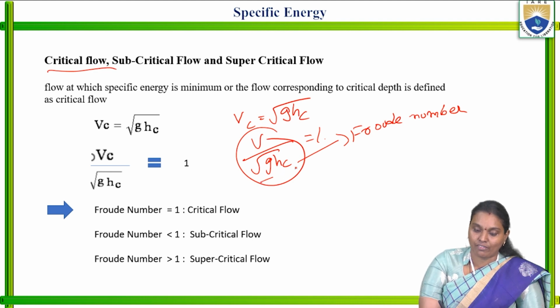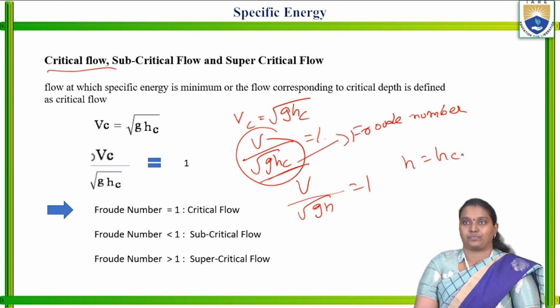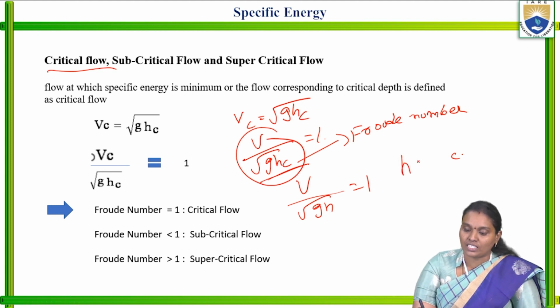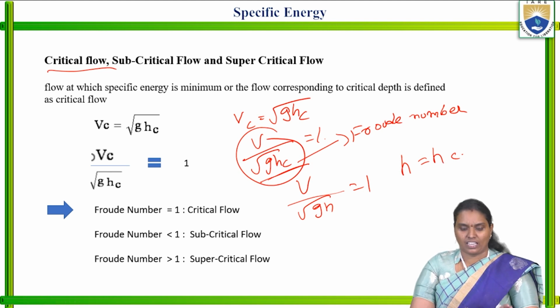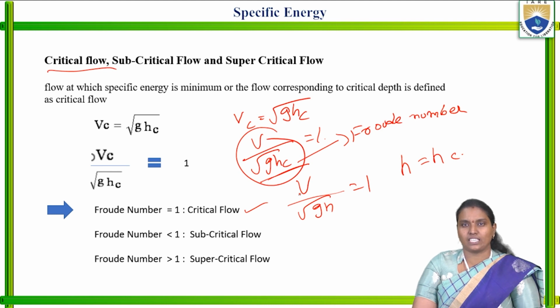So whenever the critical flow is there, the equation is V by root gh is equal to 1. So this h is equal to Hc. The depth of the flow is equal to the critical depth. So in that particular case, the flow is known as critical flow.